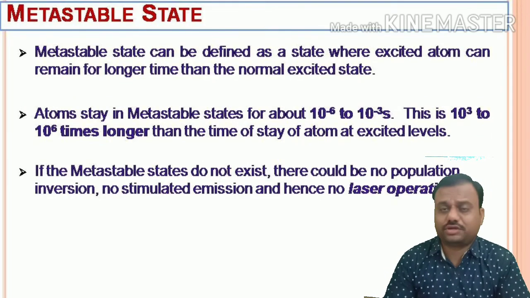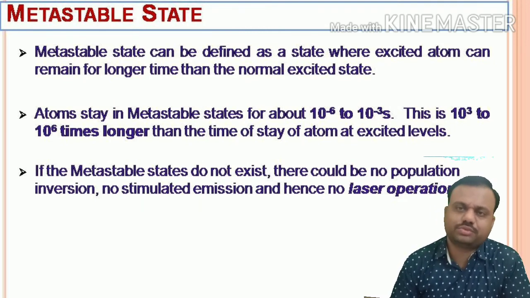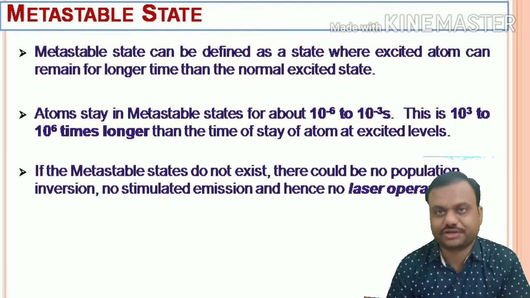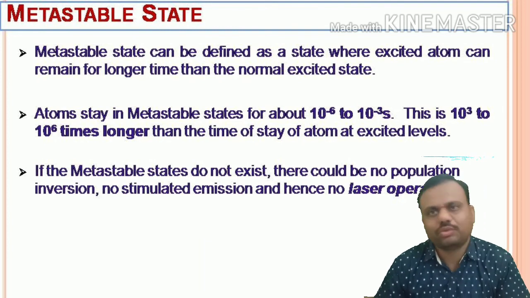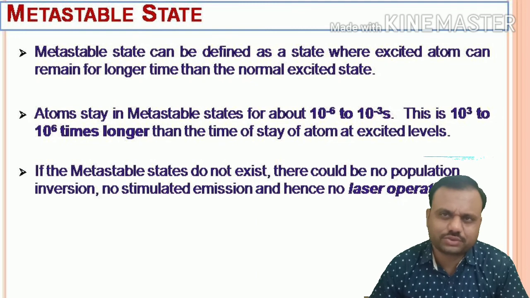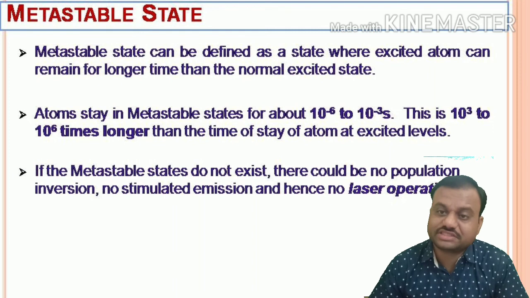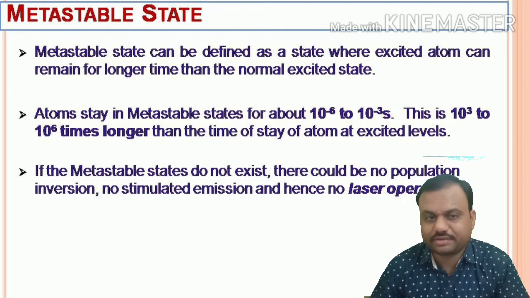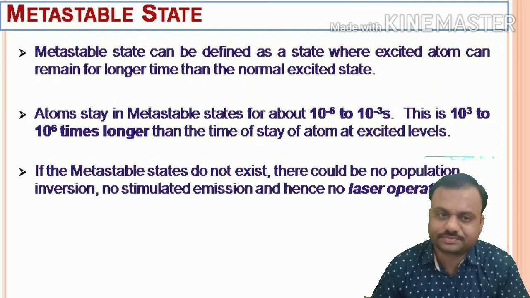Lastly, we discuss one more definition, that is the metastable state. Friends, to achieve population inversion, a large number of atoms must be present in the excited state. It means we require an energy state which can accumulate the atoms for a longer time. That type of state is called a metastable state. Therefore, a metastable state can be defined as a state where an excited state atom can remain for a longer time than in the normal excited state.